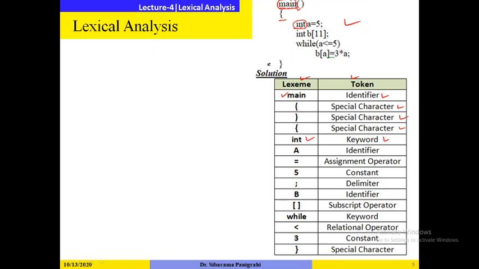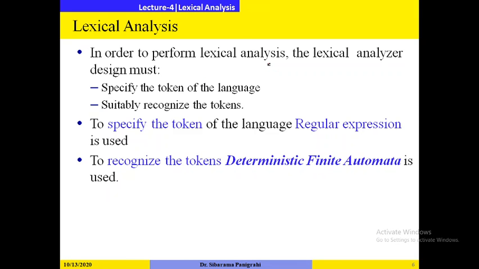In order to identify whether a lexeme is a valid token or not, the lexical analyzer must have a way to represent the tokens of the language. All the tokens of the language should be specified, or known, to the lexical analyzer. Another requirement is to suitably recognize the tokens. Once it has knowledge of all the tokens, there should be one mechanism that will assist in recognizing the tokens. So in order to specify the tokens, it uses regular expressions, whereas in order to recognize the tokens, it uses deterministic finite automata.